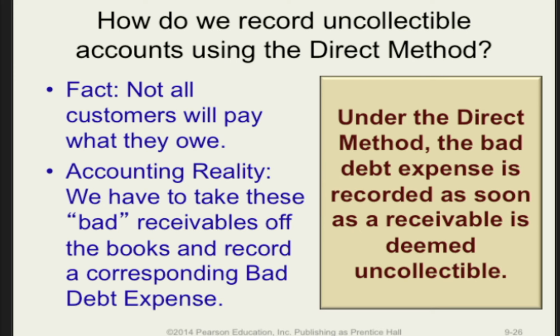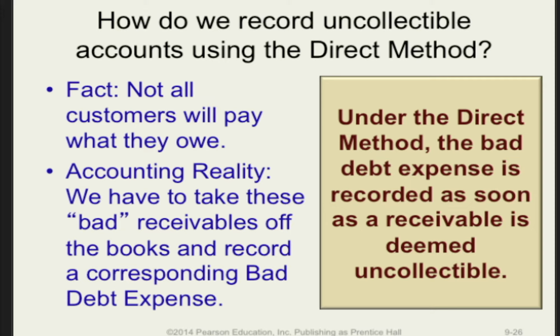It is an inescapable fact of doing business that a company will not always collect 100% of its accounts receivable. For various reasons, some customers will be either unable or unwilling to pay. When this occurs, we must acknowledge in the accounting system that previously recorded accounts receivable are no longer collectible. The bad receivables must be taken off the books, and a corresponding bad debt expense must be recorded.